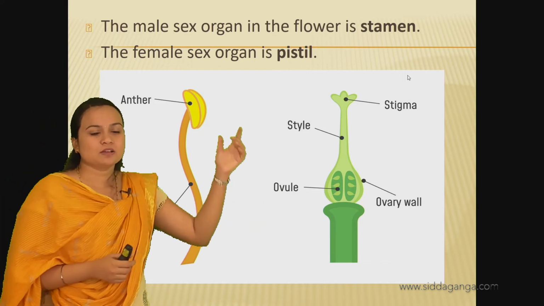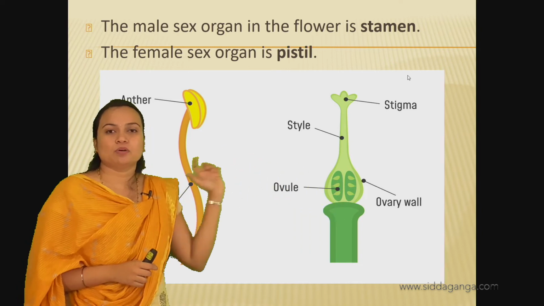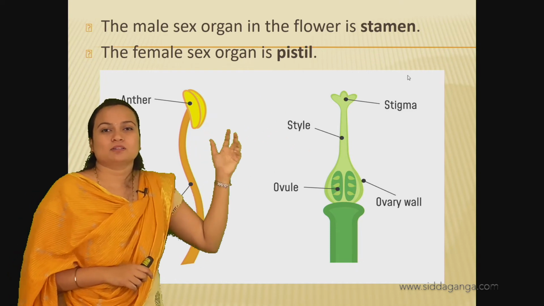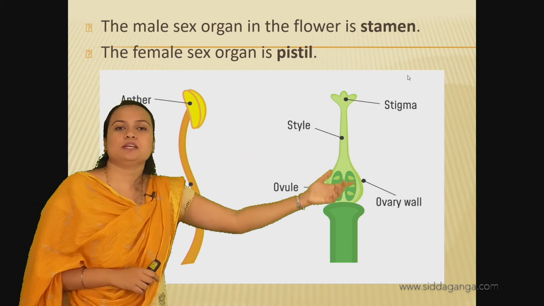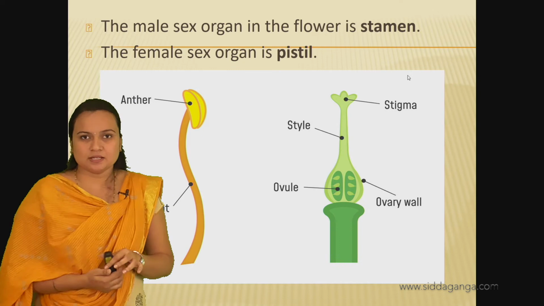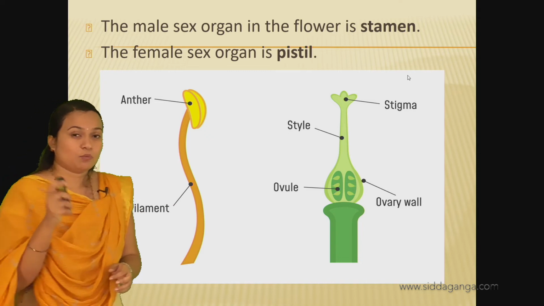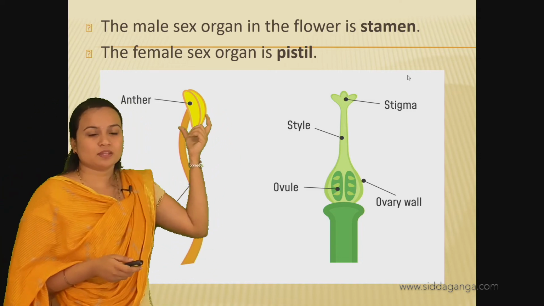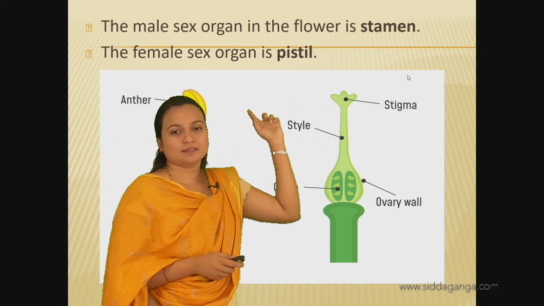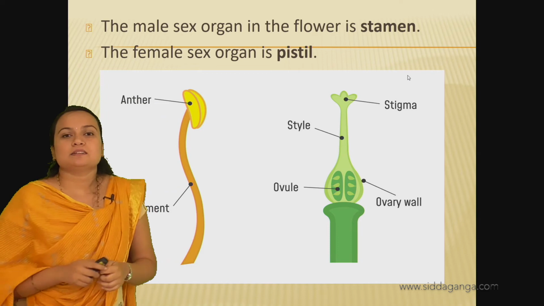In the bisexual flowers, both stamen and pistil will be present in the same flower. So here the fertilization will be somewhat easier, but in the unisexual flowers, in a single plant both kinds of flowers will be present, and for them pollinating agents are required. Pollination is when the pollen from the anther is transferred onto the stigma. The pollen must travel to reach the stigma, so that is pollination, and for that pollinating agents are required.